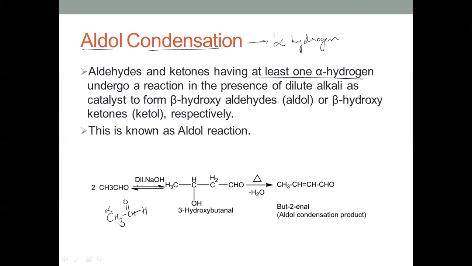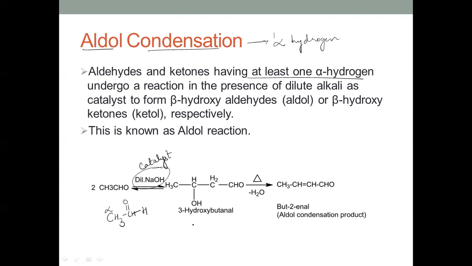In the presence of dilute NaOH, which acts as a catalyst here, it undergoes this reaction, resulting in the formation of a beta hydroxyaldehyde. If it is a ketone, we call it a beta hydroxyketone.